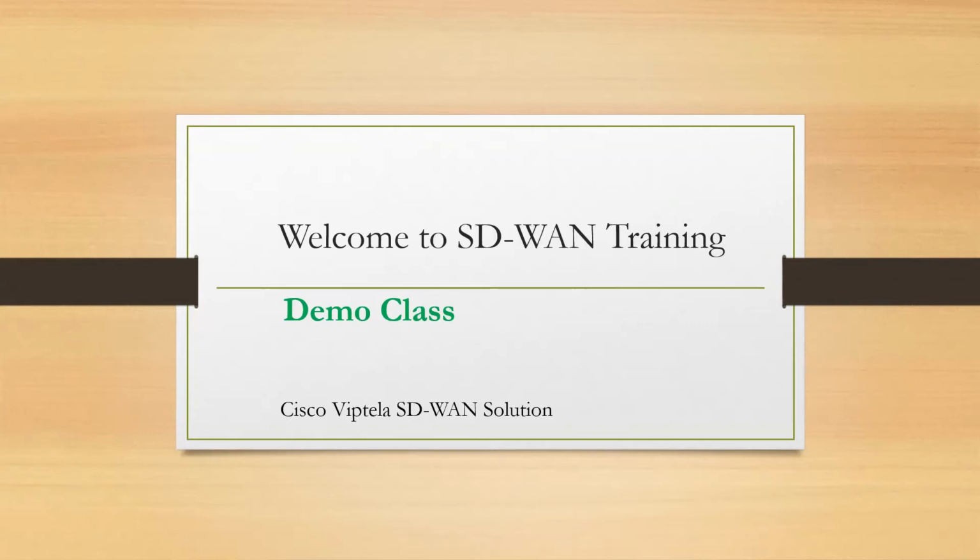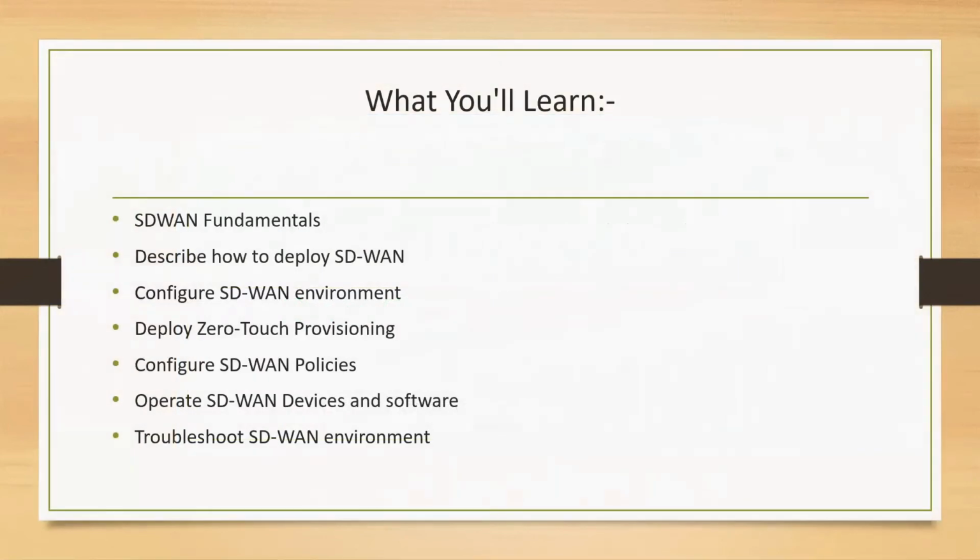Which is of course one of the trending solutions in the market. Going next, what you will learn out of it is one of the important questions.